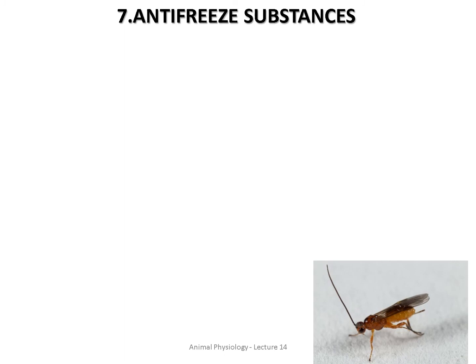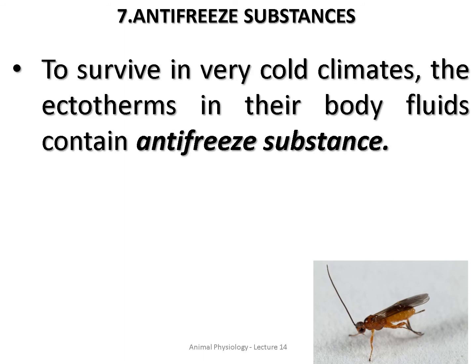Okay. And the next one is anti-freezing substances. So this is also one of the thermoregulatory mechanisms. See what happens to survive the very cold climate. Some ectotherms have some special substance called antifreeze substance in the body fluid.